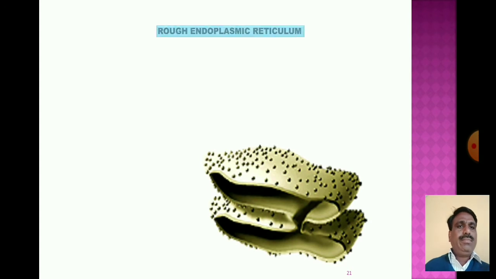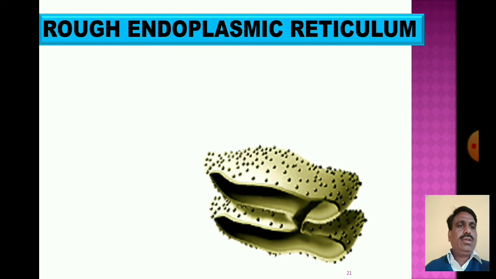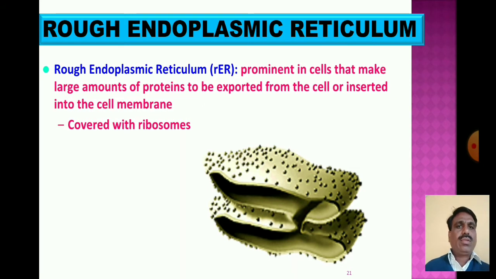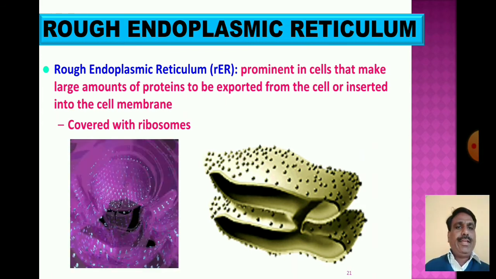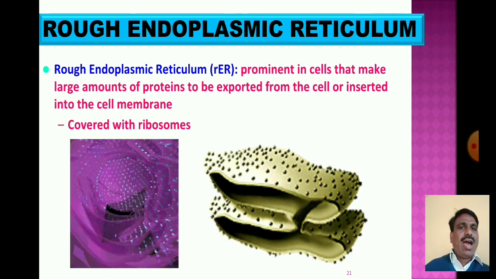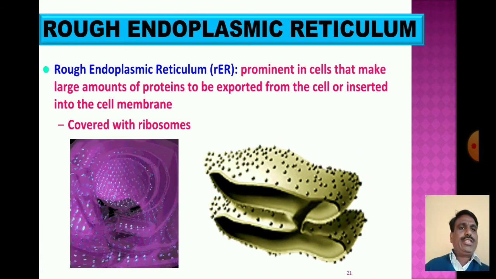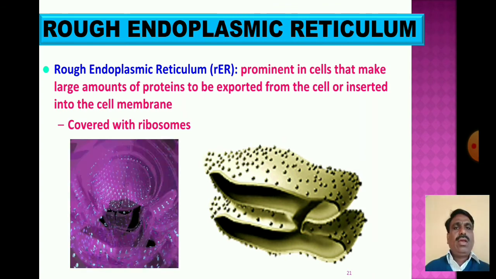Rough endoplasmic reticulum, also known as RER, is prominent in cells that make large amounts of proteins to be exported from the cell or inserted into the cell membrane, and it is covered with ribosomes.